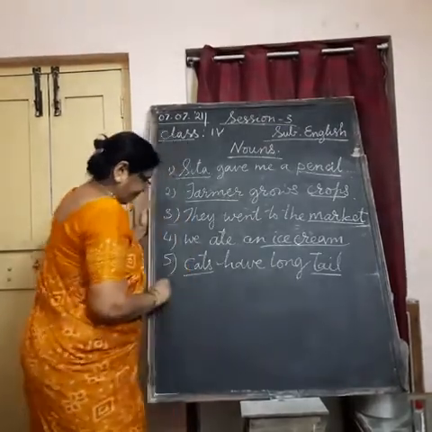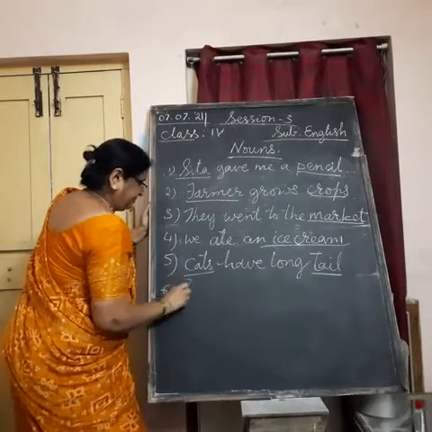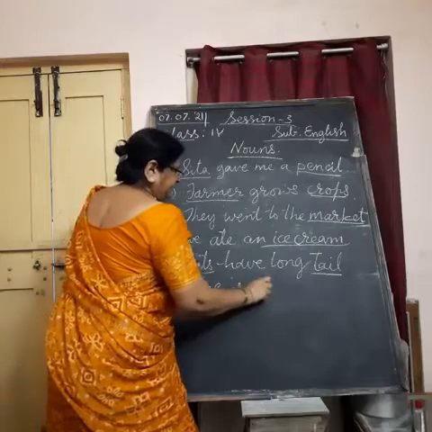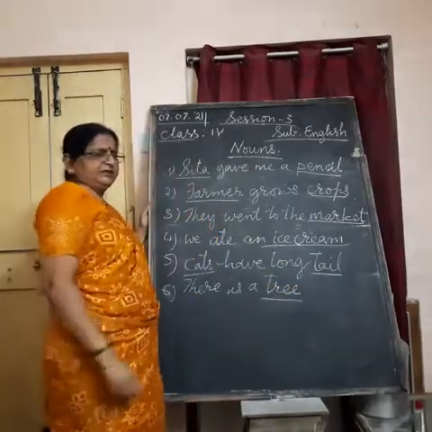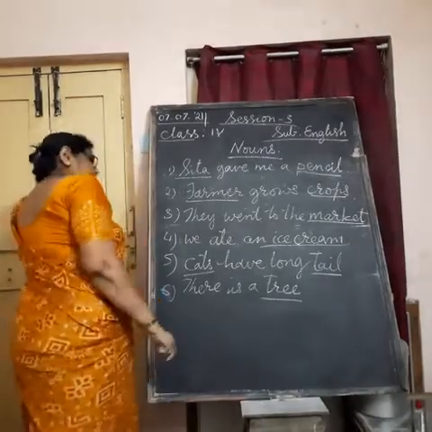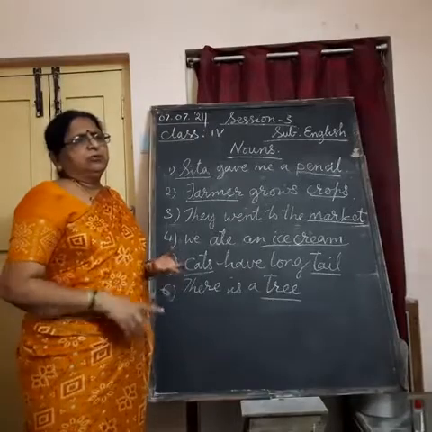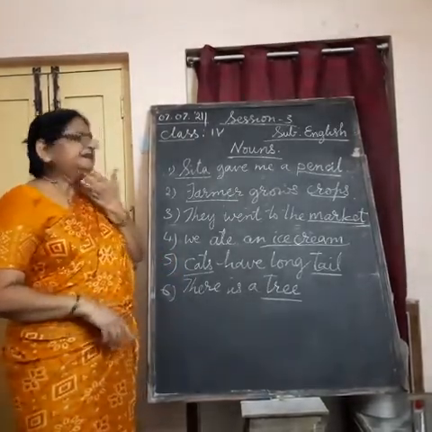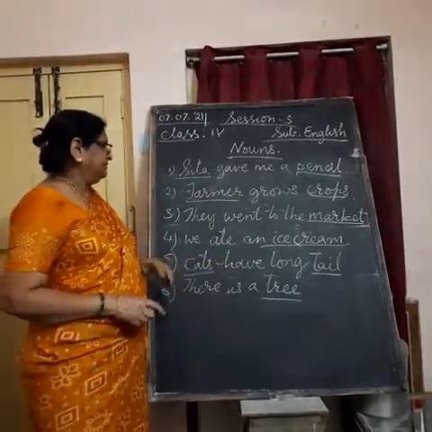Ganga, there is a tree. Here, tree is the name of a thing. Understand? Under things you can get anything like vegetables, bottle, pencil, water, tree, flowers. Understand? Anything of that kind.